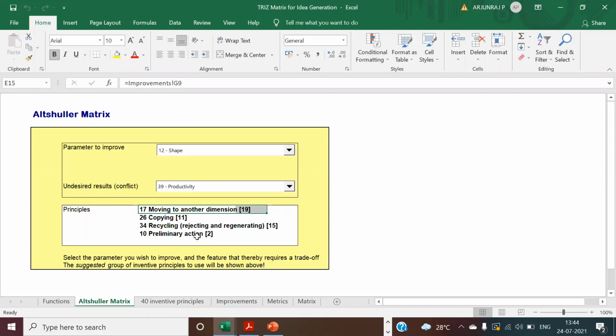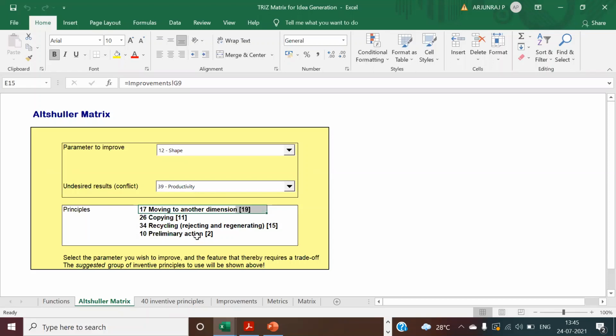The preliminary action can be to do some automation, or increase the manpower, or increase the number of shifts, or train the employees. You can recruit the right people for the right job. Maybe you can also do job rotation.